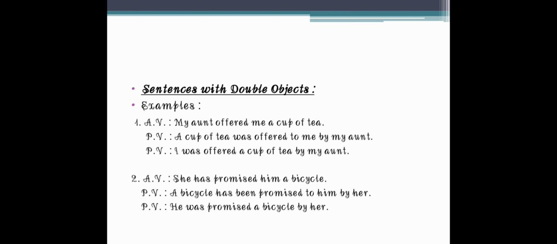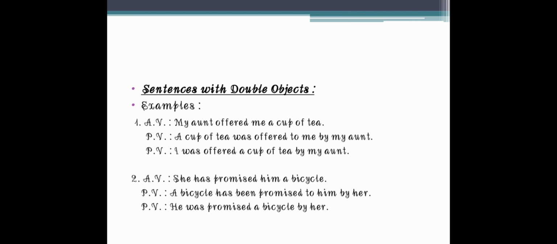Likewise, if we take "me" as the prime object, meaning the object which is supposed to be at the first place, then "me" will change into "I", because it is at the start of the sentence. I was offered a cup of tea by my aunt. So sentences with double objects should be changed very carefully.